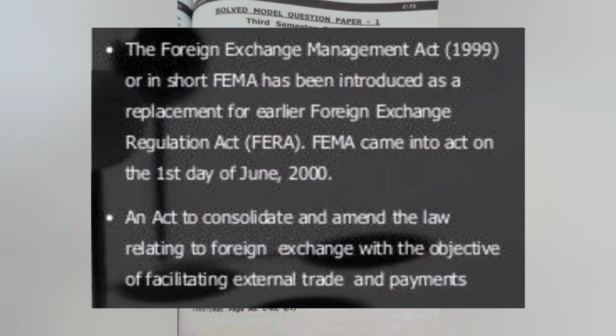Let's understand what FEMA actually is. FEMA is the Foreign Exchange Management Act, 1999, or in short, FEMA, and has been introduced as a replacement for the earlier Foreign Exchange Regulation Act, FERA. FEMA came into force on the first day of June 2000, and the act is to consolidate and amend the law relating to foreign exchange with the objective of facilitating external trade and payments and to encourage more exports.